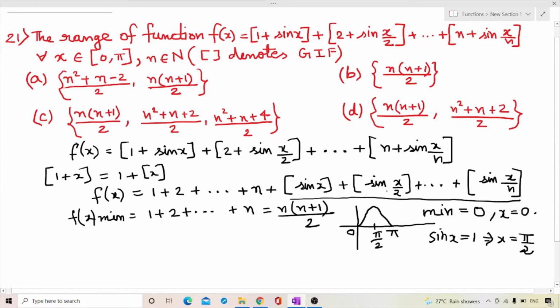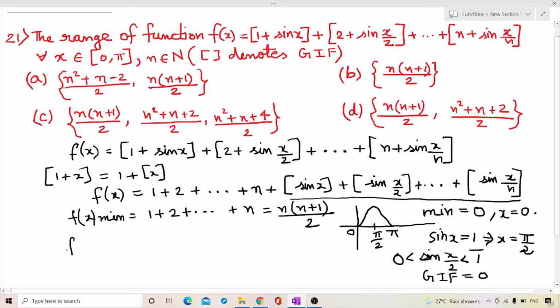For all the rest of the terms, like sin x/2 and all these values, they won't be equal to 1 because they will lie between 0 and 1, so the GIF for them will be equal to 0.